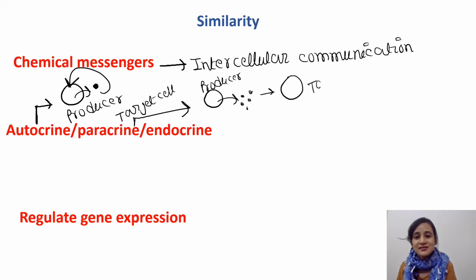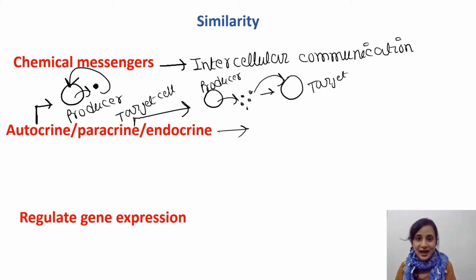This is the target cell, and they will act on this cell, which is very close to the producer cell. So this is the paracrine action.